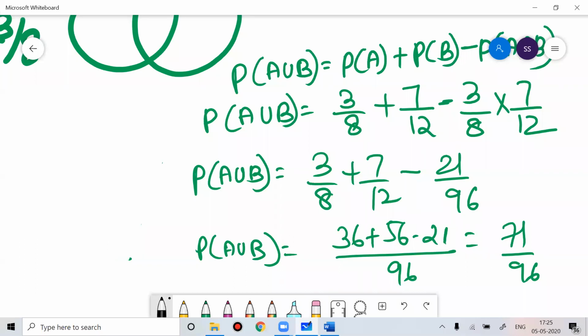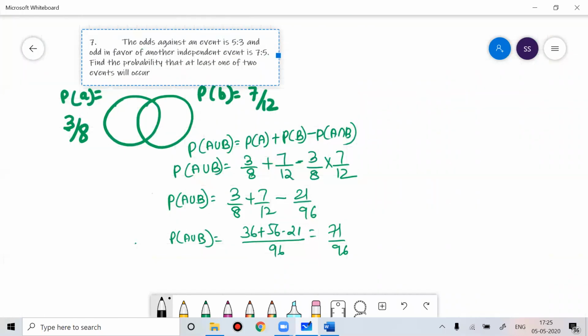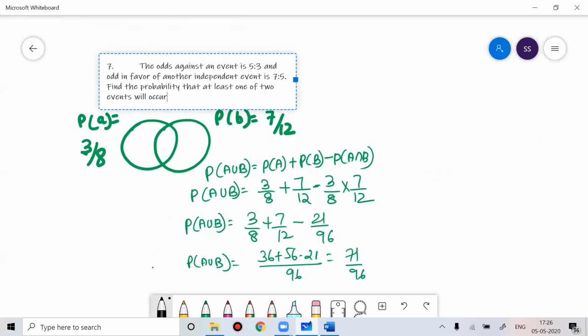This is the other way of solving the problem. So 71 by 96. That is the other way of solving the problem. Third way of solving the problem would be probability that at least one of the events happens.